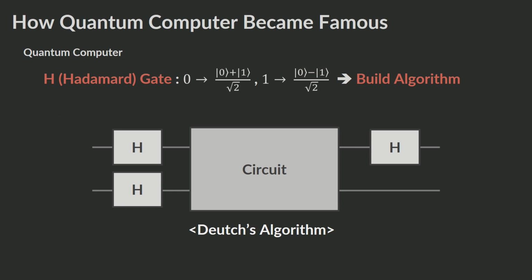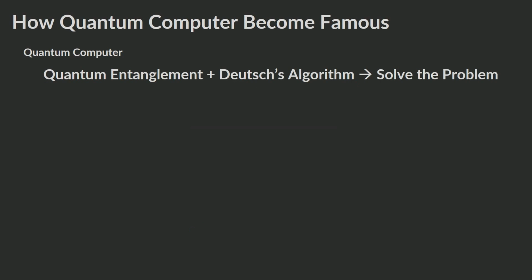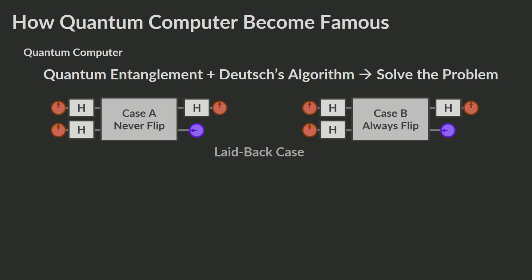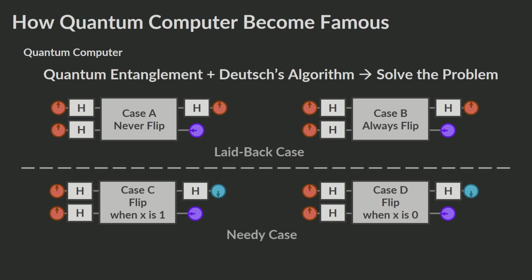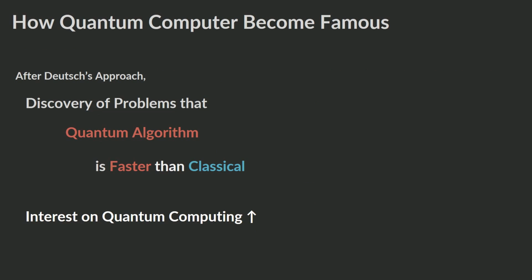The Hadamard gate maps the base state 0 to 1 over root 2 and 1 over root 2, and maps 1 to 1 over root 2 and minus 1 over root 2. By using the Deutsch algorithm, we can get each case outcome like this. Then, we can distinguish the laid-back case and needy case. Problem solved.